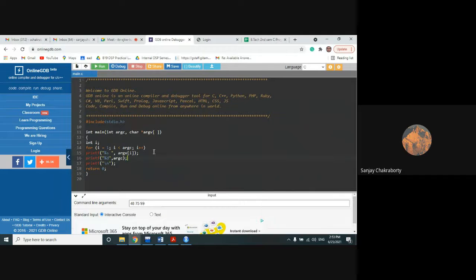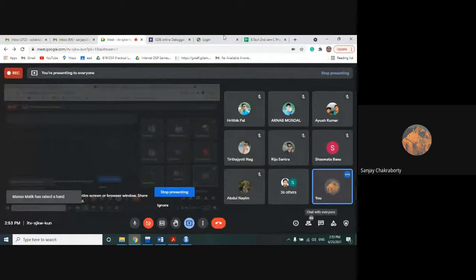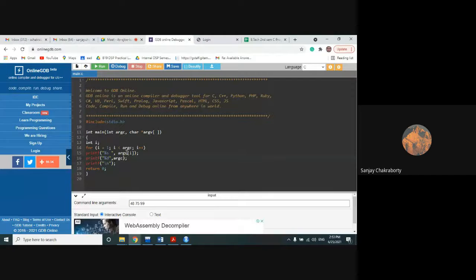It always starts from 1. Why? Because the zeroth argument, argv[0], represents the default name of the program. So we don't need to use the default name of the program. We need to use only the values that we are passing through the command line inputs. That's why i always starts from 1 here. We will not consider argv[0], because argv[0] is equivalent to your default program name. So that's why we don't consider it.